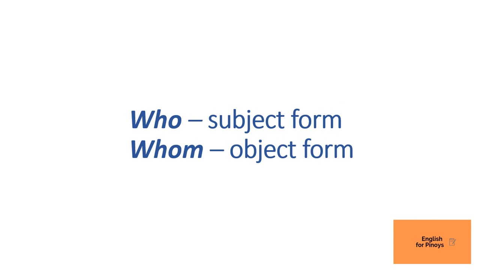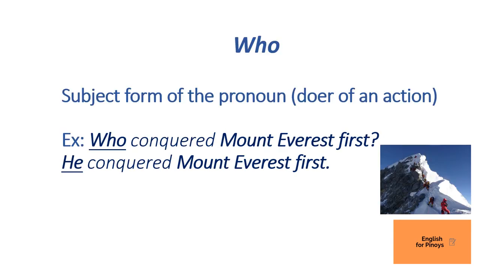And of course, again, quick review, the subject is the word that is the person or thing that is being or doing in a sentence, while whom is the object, meaning it receives the action or it is the object of a preposition. Okay, that's the difference between the two. Now let's start with who. Again, it is the subject form of the pronoun. So if you have an action verb, this will be the doer of an action.